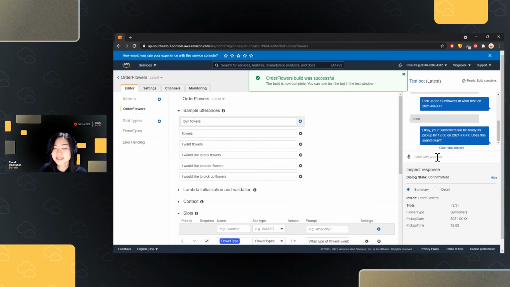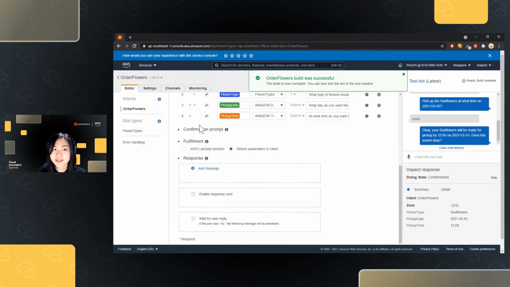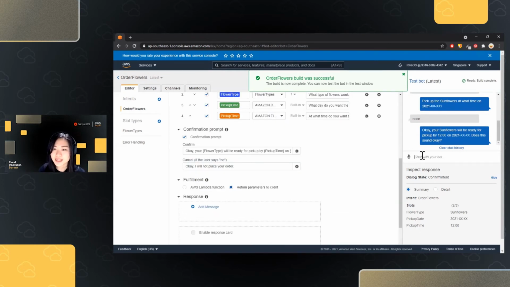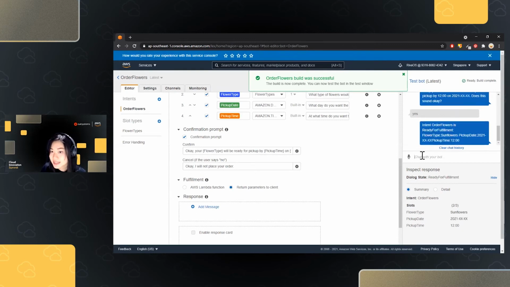And it's now asking me for my confirmation. So that's the confirmation prompt. And here I could say yes. This time we don't have a fulfillment yet, and so it's just returning to me the response parameters that we just inputted.